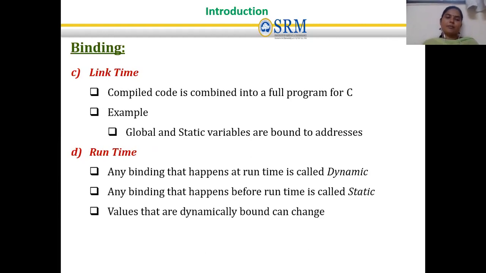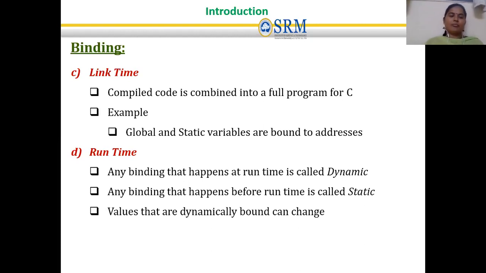The third type of binding is link time. Link time is when compiled code is combined into a full program, for C. For example, global and static variables are bound to addresses. A static variable is one where binding happens before runtime. And global variables are bound to addresses.